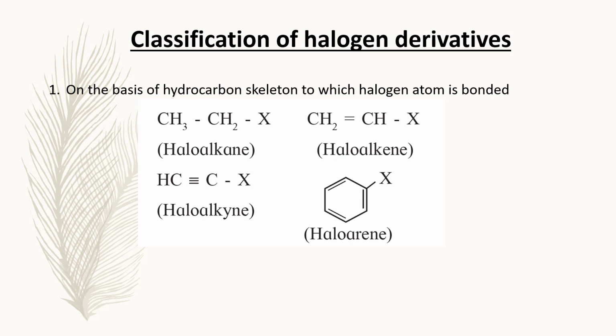In the alkyne, third example, CH≡CX. If hydrogen atom of alkyne is replaced by a halogen atom, the compound formed is called a haloalkyne. In the fourth example, where halogen atom is attached to the benzene ring, in this type of compounds, the hydrogen atom of aromatic hydrocarbon is replaced by a halogen atom, and such compounds are called haloarenes.